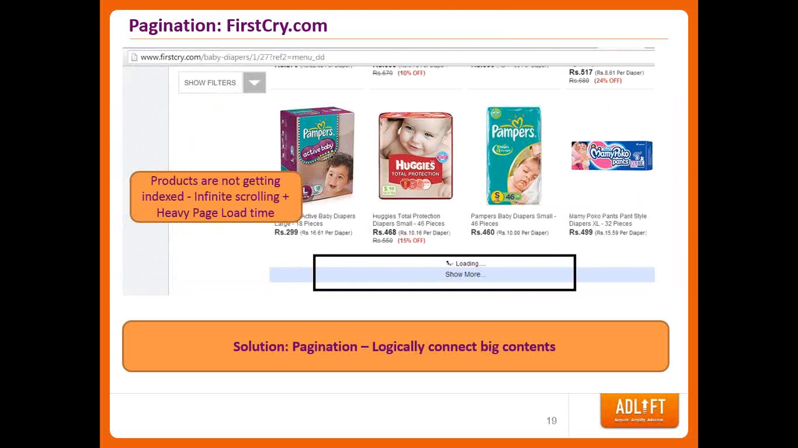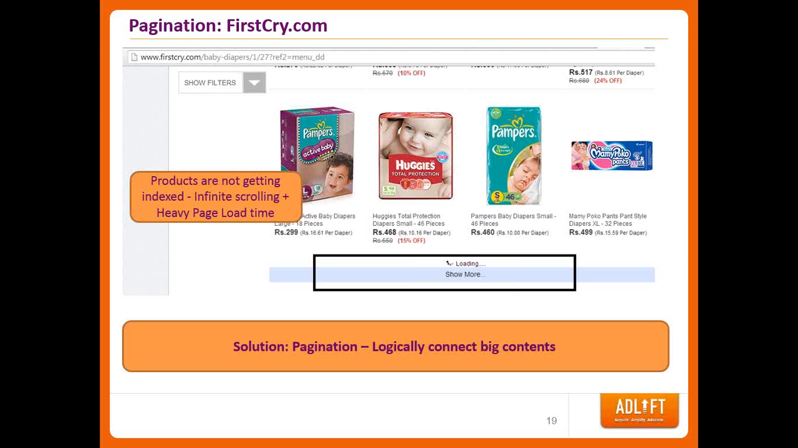Next, we move on to pagination. So we all have seen, when we go to an e-commerce website and crawl for products, after the first go they show other products and the list goes on. So this is from the user's point of view, but for search engines, this creates a lot of problems.